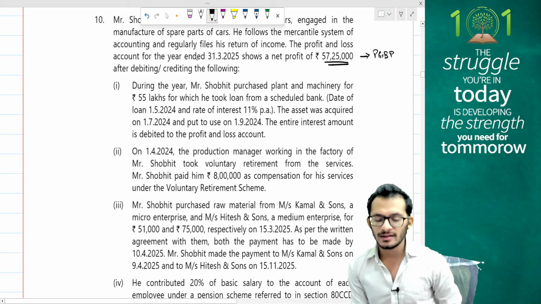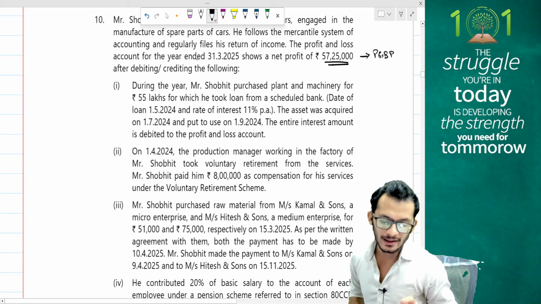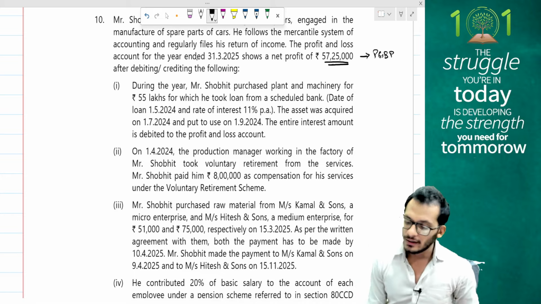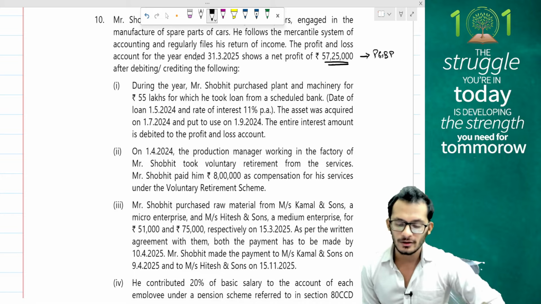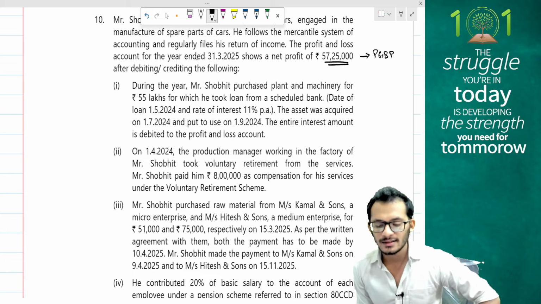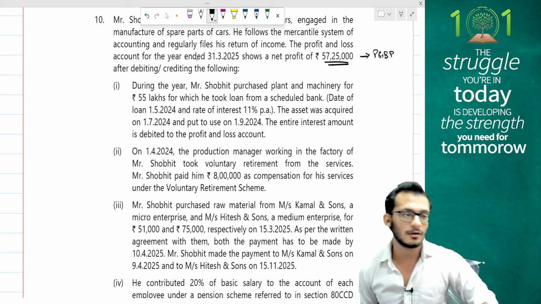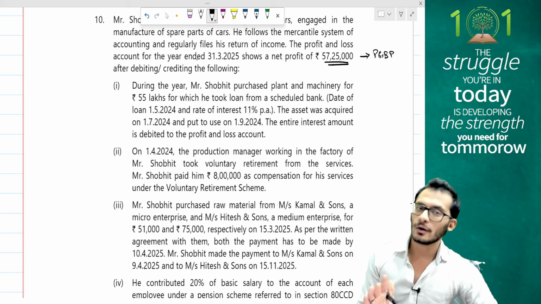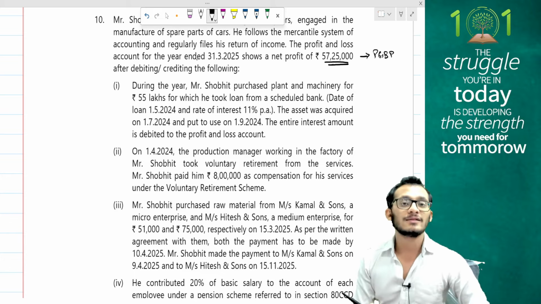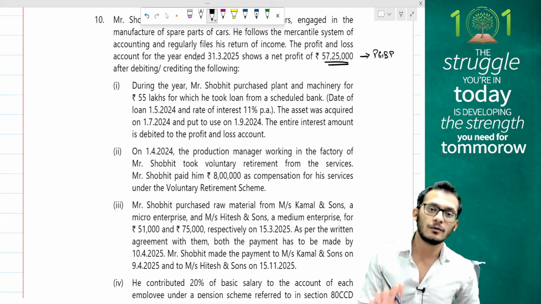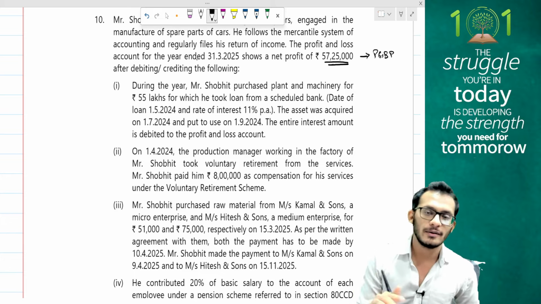During the year, Shobit has purchased a plant and machinery for 55 lakhs, which he took on loan from a scheduled bank. Date of loan is 1st April 24. Rate of interest is 11%. Asset acquired on 1st July and asset put to use on 1st September. Entire amount is debited to profit and loss account. People, I have a problem here. Borrowing cost standard will come into picture because the asset was not put to use when the loan was taken. Till the date the asset is put to use will be capitalized.